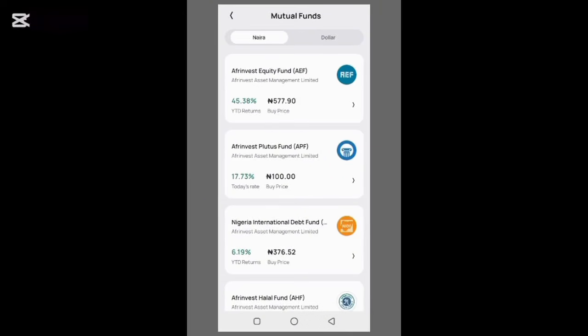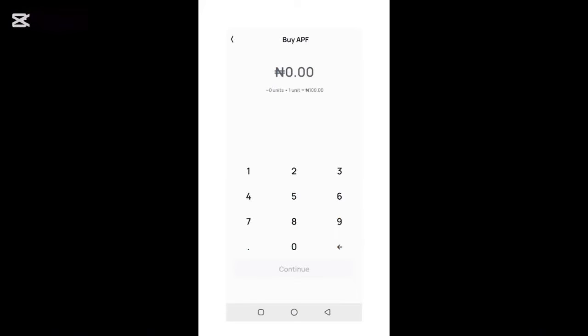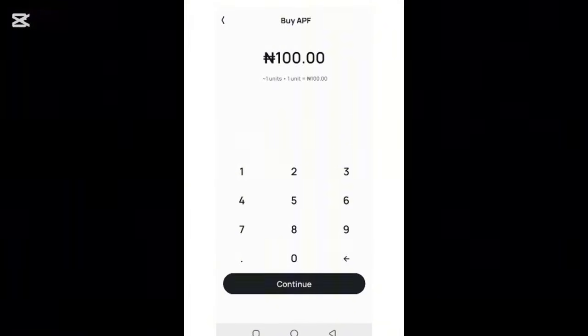And the interesting thing is that you can invest as little as 1,000 naira. So this is where you will type in the amount of money you want to invest into the mutual fund. Like in this case, it is 1,000 naira. So you can decide to invest any amount of money of your choice. After you finish, you will click on continue.